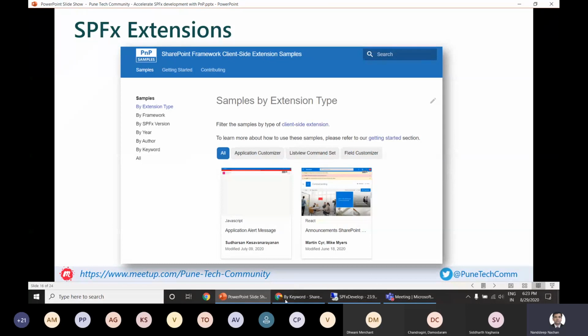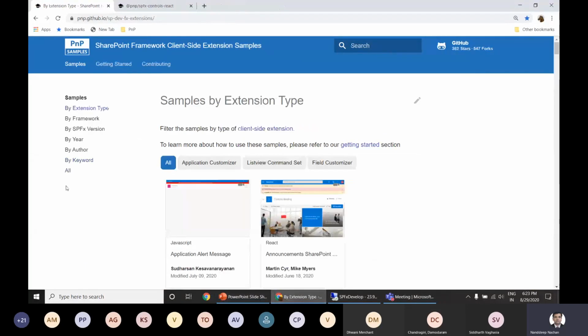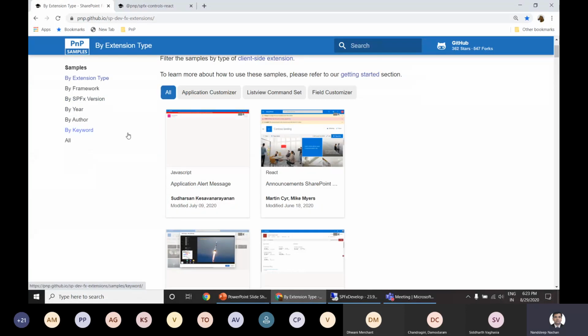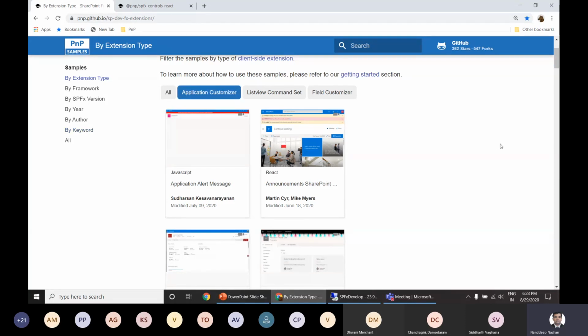Okay, so going back to this repository, this is where you will be able to see all of those SPFx extension samples. And again, as I said, you will be able to figure out those three types from here. So let's say we want to create an extension as an application customizer, so that we will have something on the Chrome area of our page. You can filter by application customizer, list view, or field customizer based on what kind of requirement you are working on. And from here, you will be able to use that.